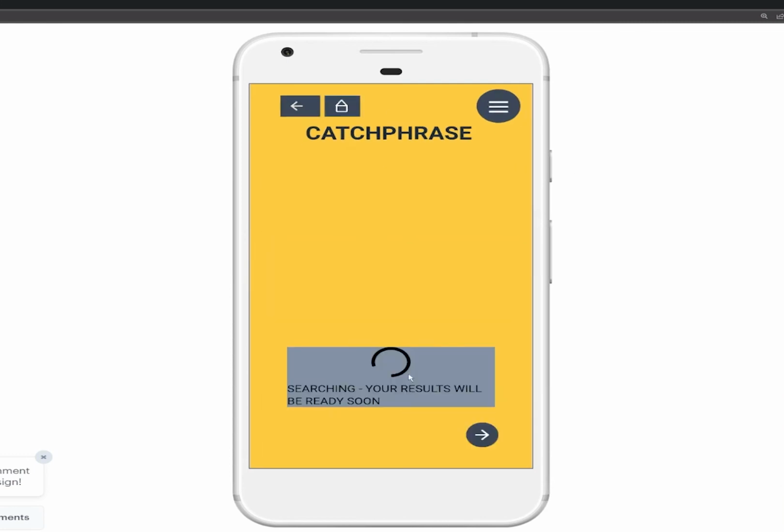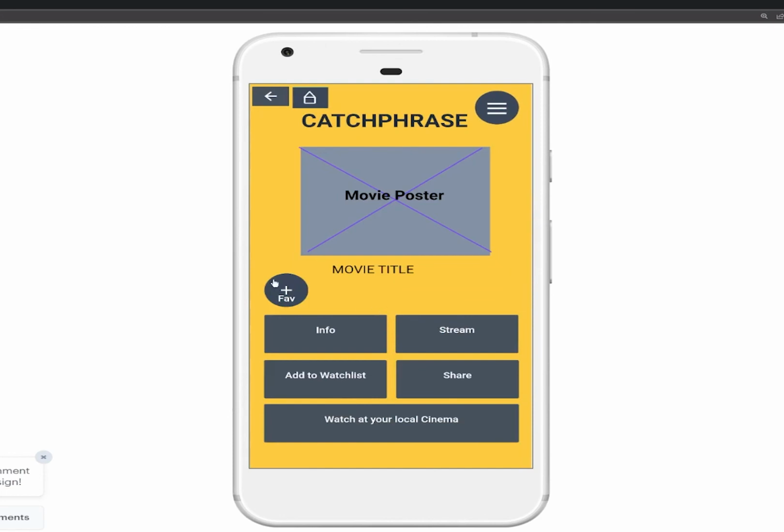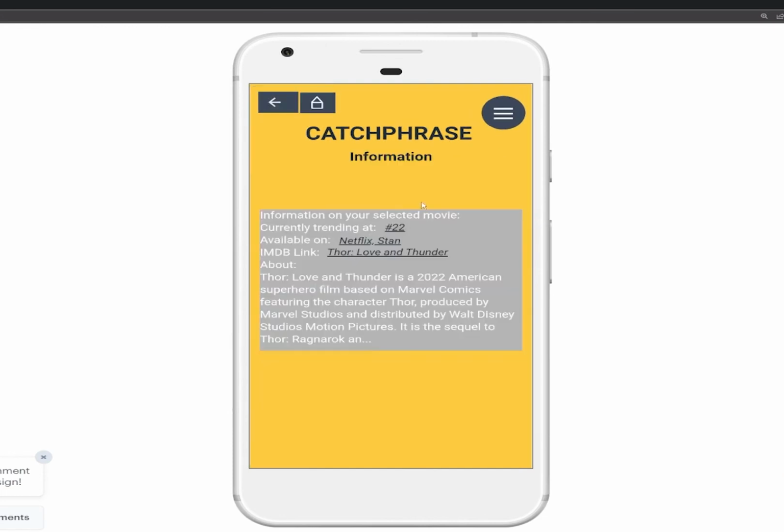Right, let's duck back and we'll quickly show off the info section. Yeah, so obviously some of our feedback included more information on their movie. So we've made a pretty decent summary in here. So we've got currently trending. It'll give you the number that it's trending at, what platforms it's available on, the IMDb link if they wanted some more information, and just a quick little snippet about what the movie's about and how it's structured and who created it and things like that.